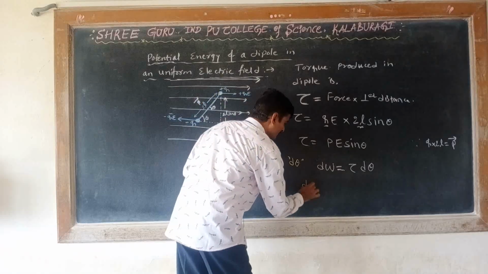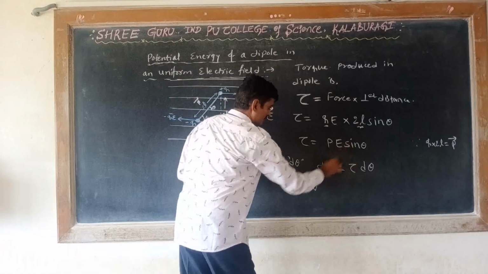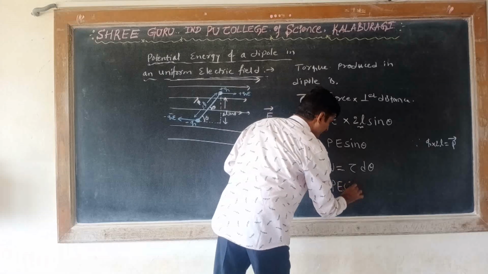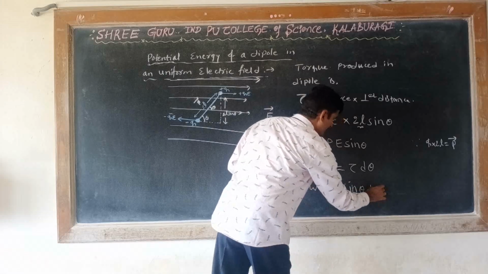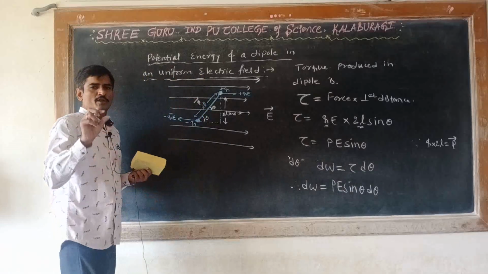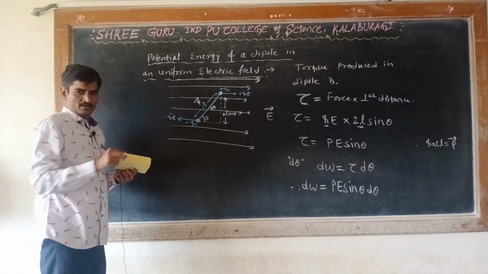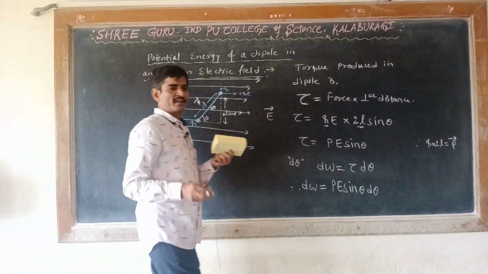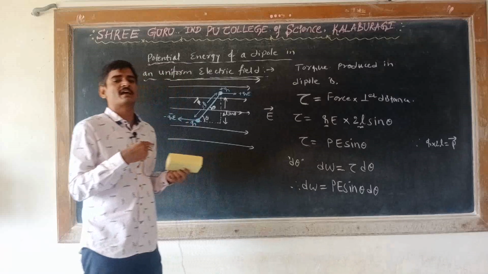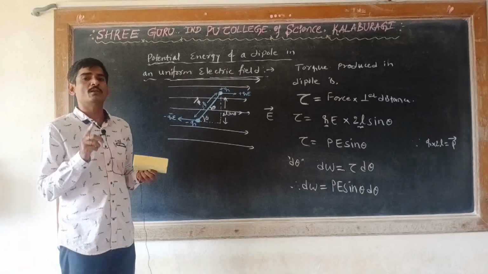So therefore dW is equal to torque times d theta. Substituting this value, dW is equal to PE sin theta d theta. This is the work done in rotating the dipole through a small angle against the torque. Now to rotate the dipole from an initial angle theta 1 to a final angle theta 2, the total work done